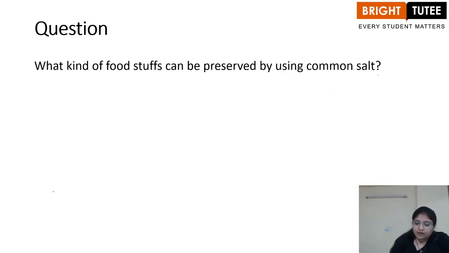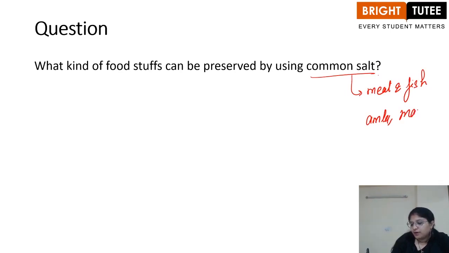What kind of foodstuff can be preserved by using common salt? So meat and fish are the materials which can be preserved using salt. Apart from that, amla, mango, tamarind, all of these are examples of the food that is preserved by using salt.